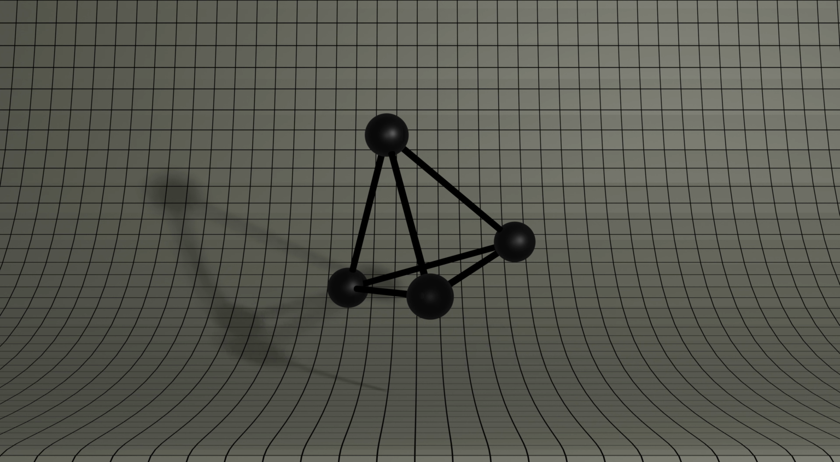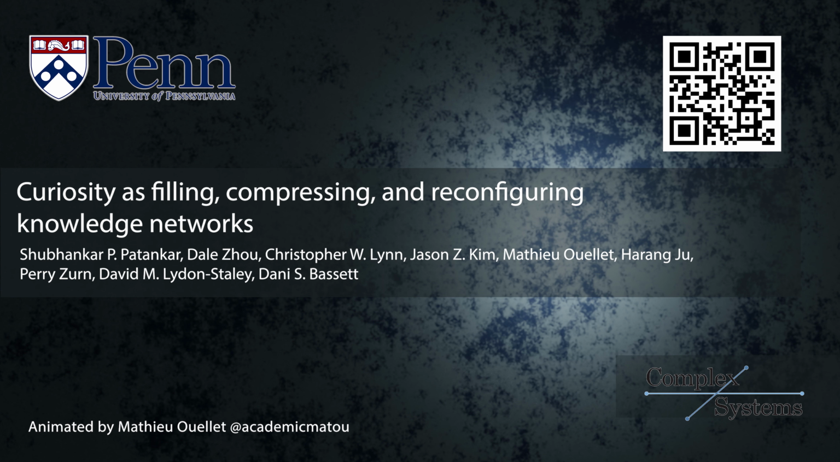capacity for conformational change. Scan the QR code to find out more about knowledge network flexibility and a broader network space perspective on curiosity.